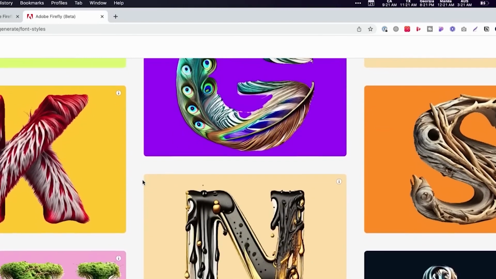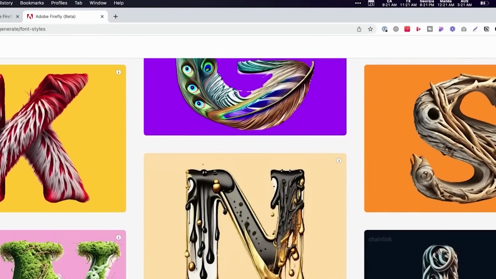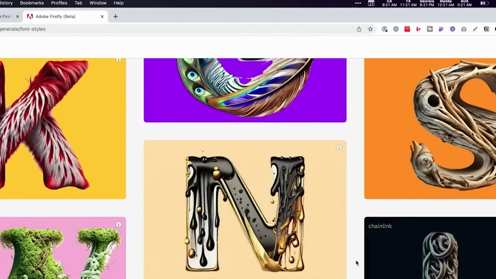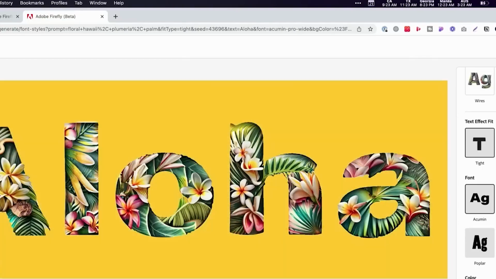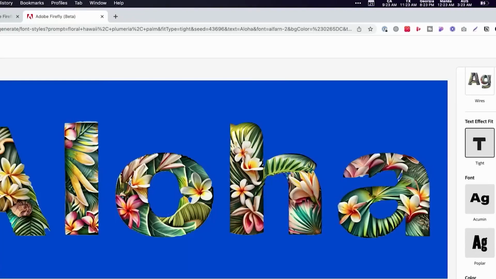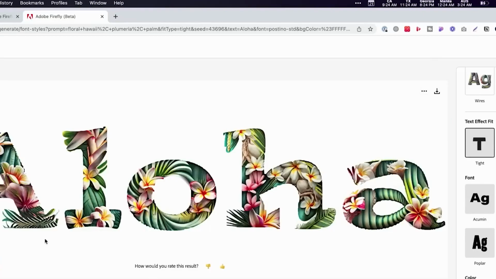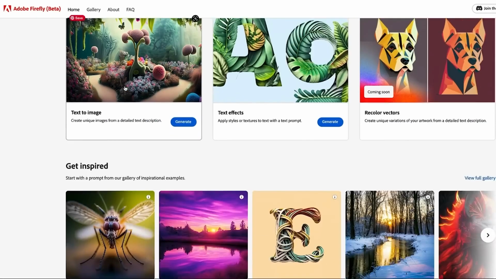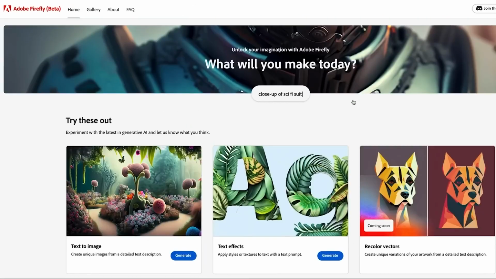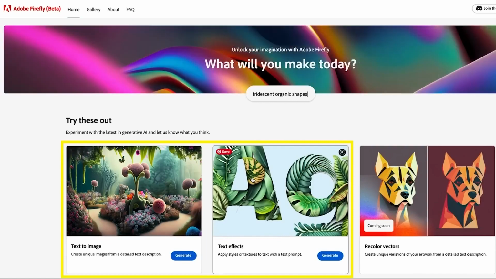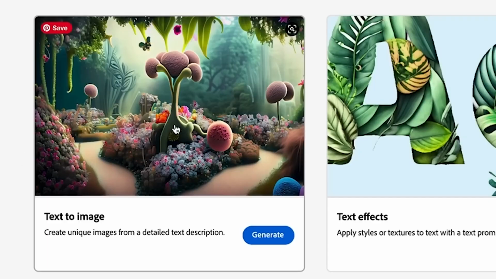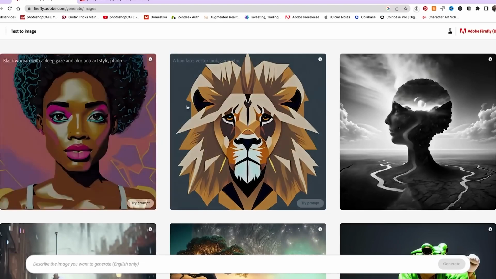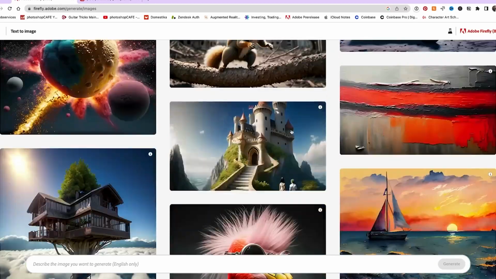Firefly's AI algorithms intelligently identify the hair strands and create an accurate mask, allowing you to replace the background effortlessly. The result? A seamlessly edited image that looks professional and polished and saves you time. Automated selection and masking in Adobe Firefly is perfect for various applications. You can use this in everything from advertising and marketing to photography and digital art. So whether you're working on product images, or you're creating composite images, or you're designing promotional materials, Firefly's AI-powered selection and masking tool will make your life a lot easier.